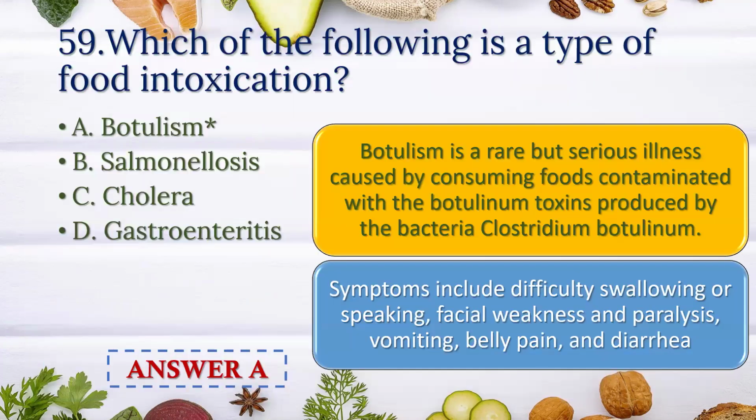Which of the following is type of food intoxication? Answer is option A, botulism. Botulism is a rare but serious illness caused by consuming foods contaminated with the botulinum toxin produced by the bacteria Clostridium botulinum. Symptoms include difficulty swallowing or speaking, facial weakness and paralysis, vomiting, belly pain, and diarrhea.